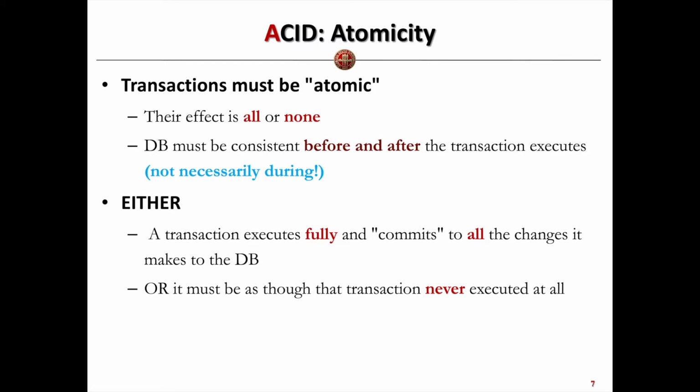In other words, to maintain these properties for the transactions, a transaction must be executed fully and commit. In other words, it commits all the changes it makes to the database system. Otherwise, the transaction is treated as never executed at all. In other words, we have to roll back. In this way, we can maintain a consistent state before and after the running time.